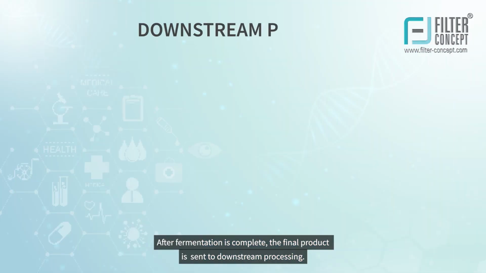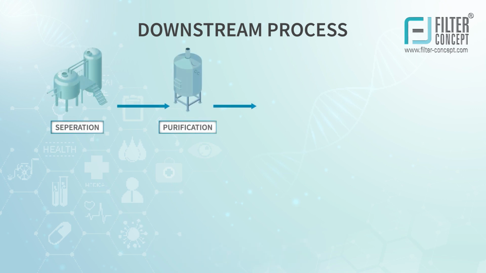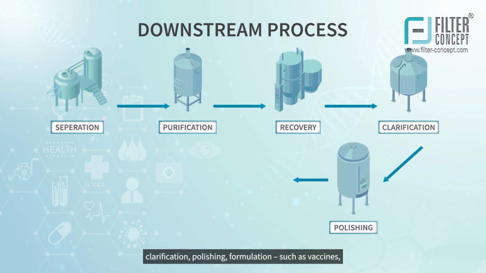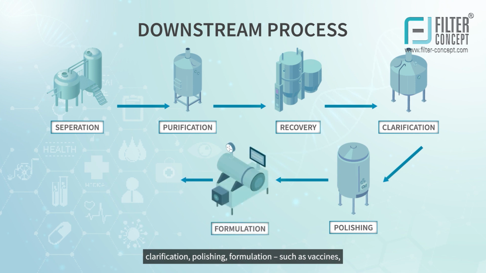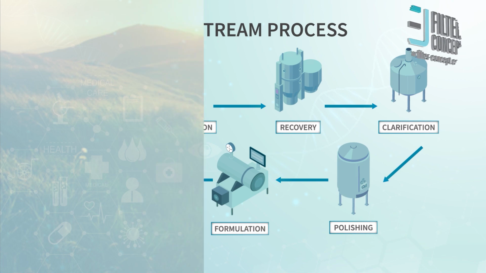After fermentation is complete, the final product is sent to downstream processing. This involves post-harvest product separation, purification, recovery, clarification, polishing, formulation, such as vaccines, antibiotics, and medicines, and in last packaging.